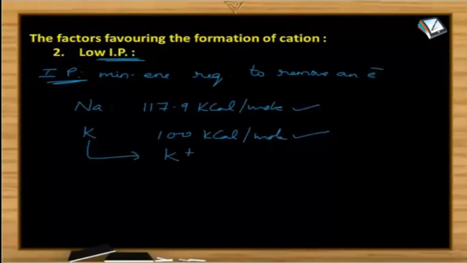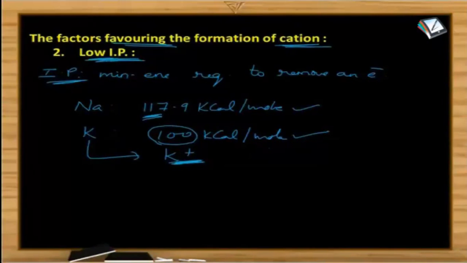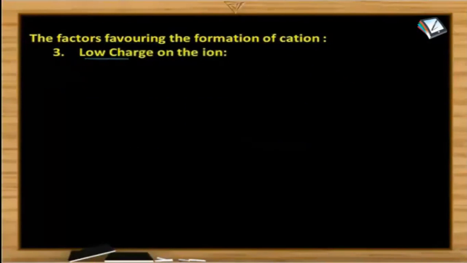Because completion of the process or conversion of the atom into ion by using less amount of energy is always easy, because we're talking about the favorable conditions. So supplying less amount of energy and removing the electron by using less amount of energy is always easy when compared to using more amount of energy. So that is the reason why the metal which possesses low ionization energy is easily forming cation. Then low charge on the ion.